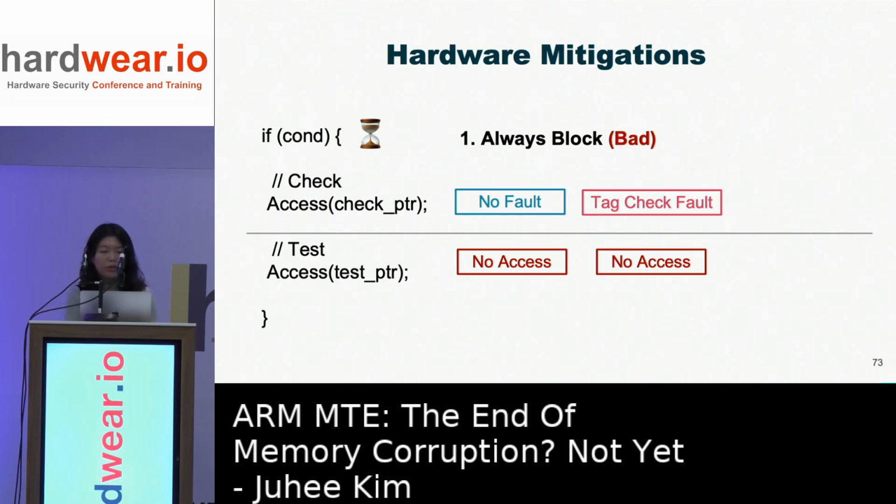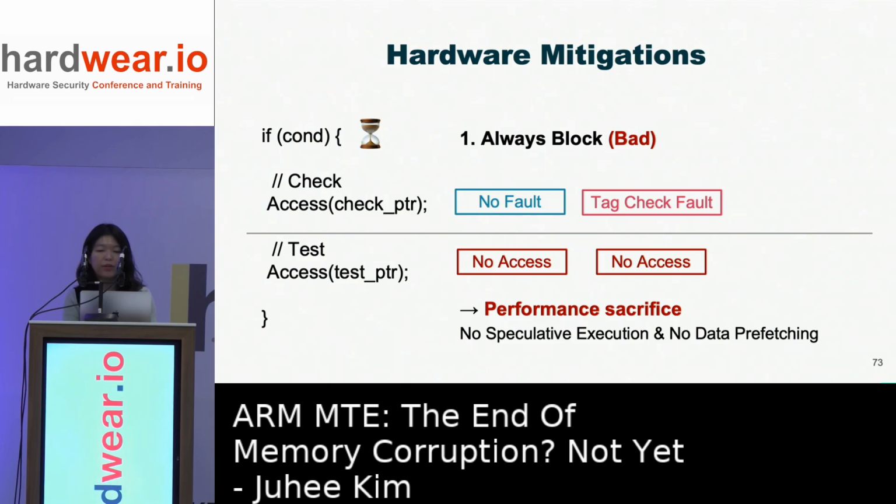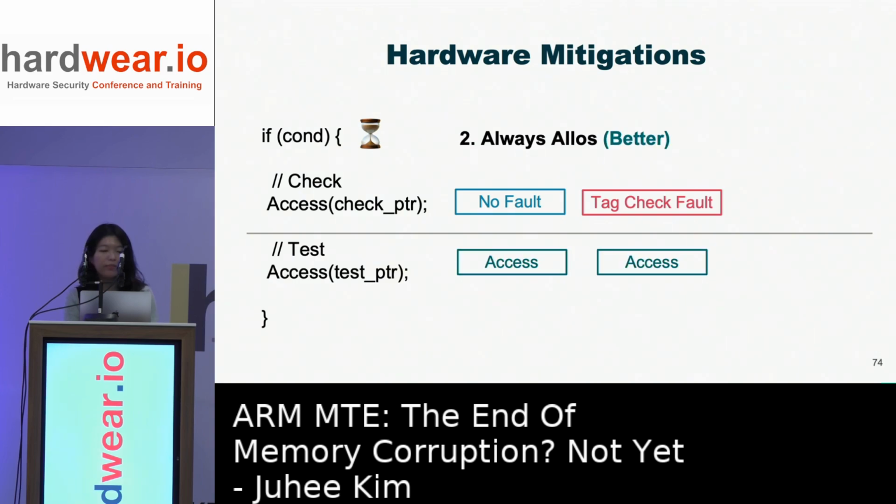To fix this MTE tag leakage vulnerability in hardware, there are two ways. First, always blocking speculative memory access after a speculative tag check, which is bad because it disables all CPU optimizations after a memory access, so there will be a huge performance sacrifice.